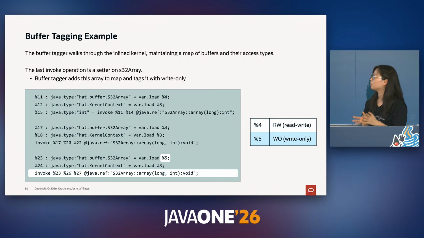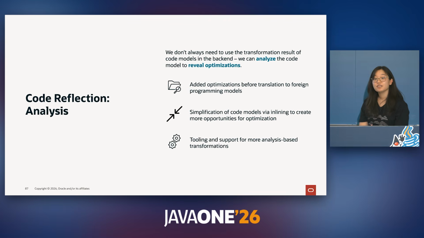Finally, we have one last invoke operation, which is also an array load, but walking backwards through the model, we see that this is on a different buffer. This is on buffer 5. So we add this into the map and we can designate this as read-only. Buffer tagging reveals that we can derive value from code models even without translating them to foreign programming models. Code models can also be analyzed to reveal these optimizations within the code.